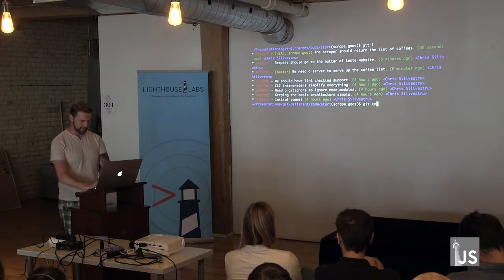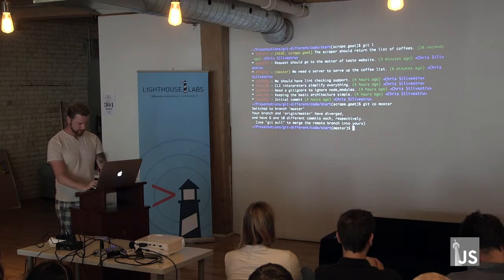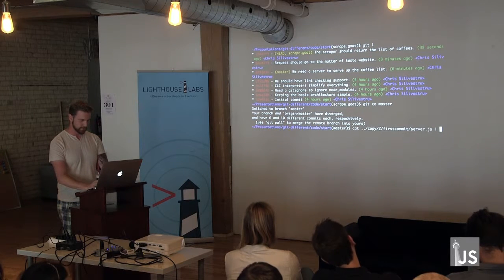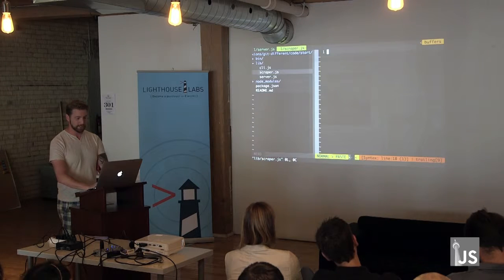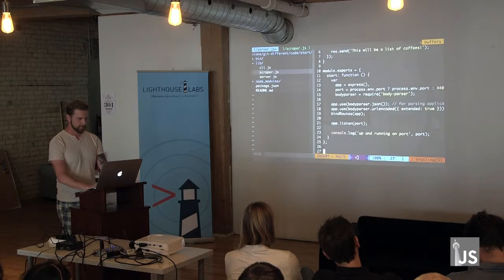So, let's go ahead and go back to master. And so now I'm me writing code for the server. So, I'm going to go ahead and write some code. And notice I'm on a different branch so that my scraper object is empty because I'm not on that branch anymore. So now we're on server here. I'll paste it. And so what do we really do here?